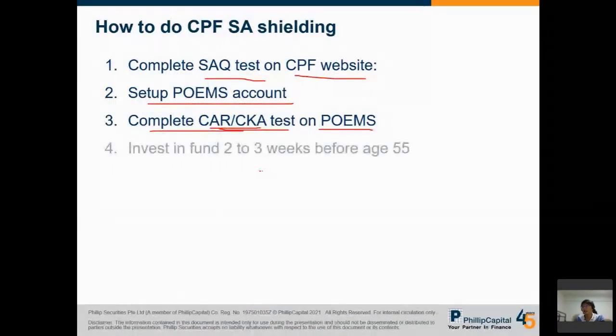Step 4 is, of course, now you're done with 1, 2, 3, you can invest. You can invest your OA. You can invest your SA. I suggest to do it two to three weeks before age 55. I've done quite a few cases for my clients. So far successful, they have no complaints. Some may even make some money from the investment. Invest in a fund.